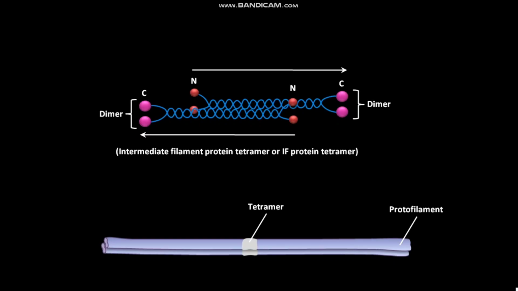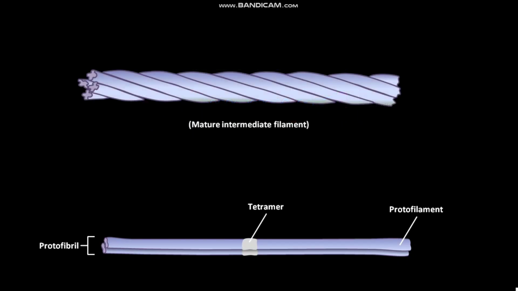4 protofilaments associate into a protofibril. In a mature intermediate filament, 4 protofibrils are present. So, a mature intermediate filament has 16 protofilaments.